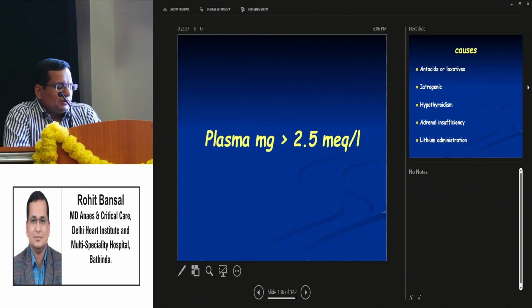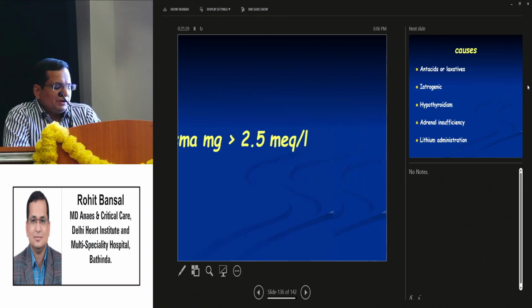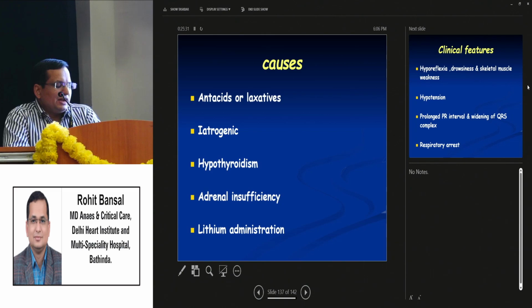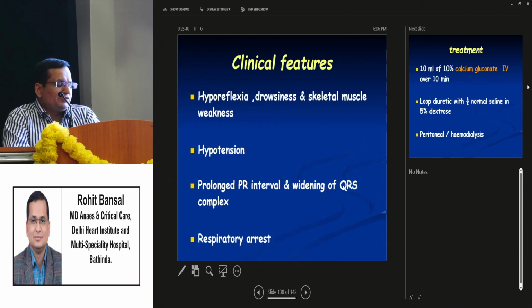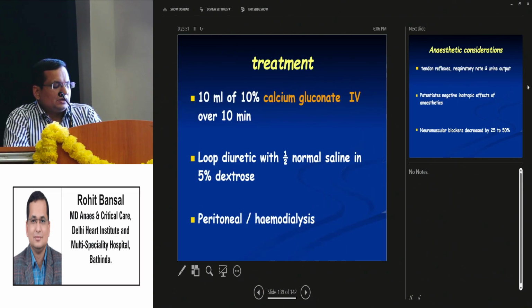Hypermagnesemia. The plasma levels are more than 2.5 milligrams per deciliter. Causes are usually antacids or laxatives, iatrogenic, hypothyroidism, adrenal insufficiency, lithium administration. Clinical features are hyperreflexia, drowsiness or skeletal muscle weakness, hypotension, prolonged PR interval and widening of QRS complexes, and finally respiratory arrest.